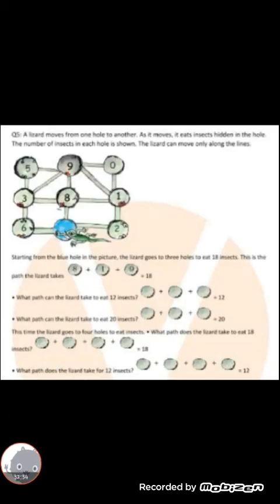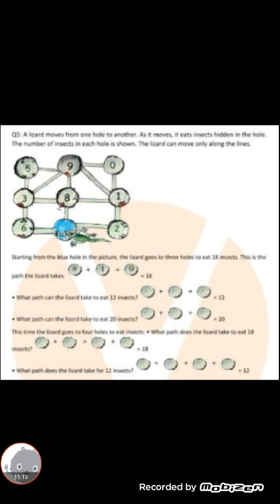Children, turn to page number 82. Here, the lizard moves from one hole to another. As it moves, it eats insects hidden in the hole. The number of insects in each hole is shown. The lizard can move only along the lines. Children, look at this picture. What they told means, in every hole, how many insects are there. Here 1 means inside the hole, 1 insect is there. 2 means 2 insects are there. 6 means 6 insects are in the hole.